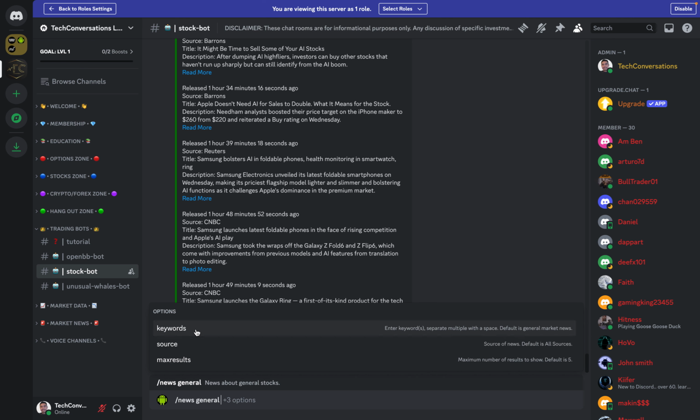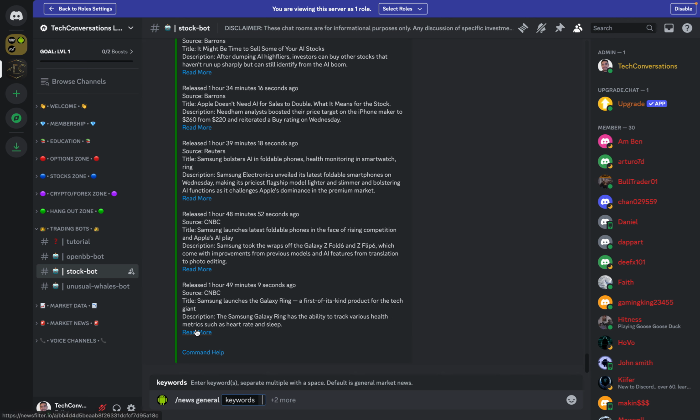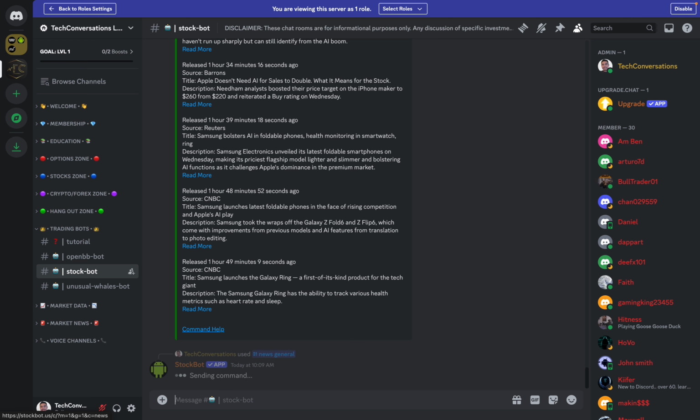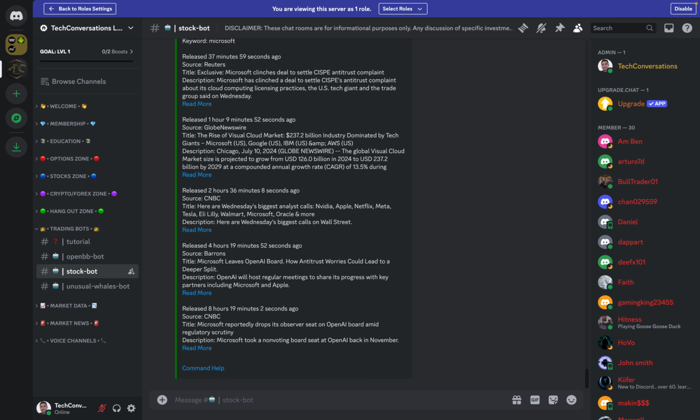So let's say I want news about a particular stock. I can do keywords here. And I can type in, for example, Microsoft. Let's say I want to see what news is out there right now for Microsoft. So I go ahead and I enter. And then this command should return a list of different news that, hopefully, have Microsoft as the keyword in them.